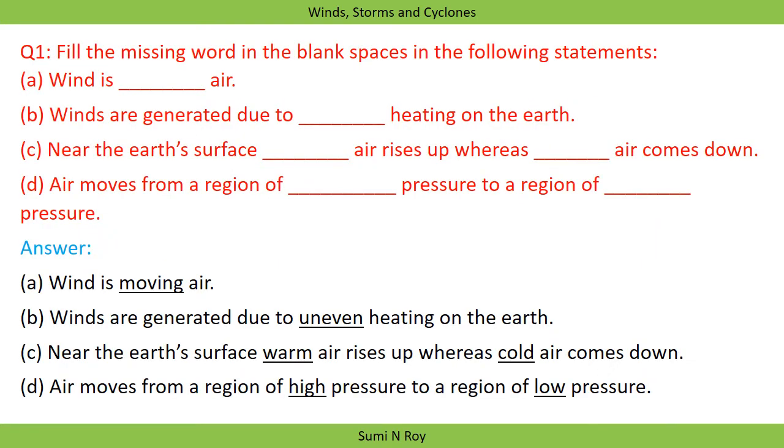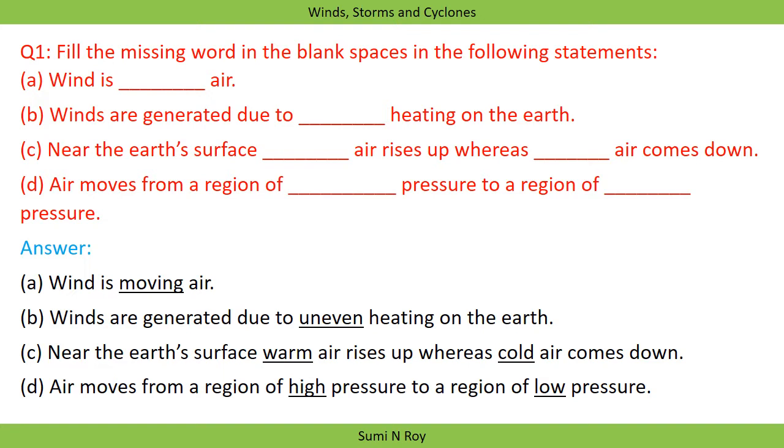So the first question of the chapter is: fill the missing words in the blank spaces in the following statements. First question: wind is dash air. As we know, wind is moving air. Next, winds are generated due to dash heating on the earth. Winds are generated due to uneven heating on the earth.